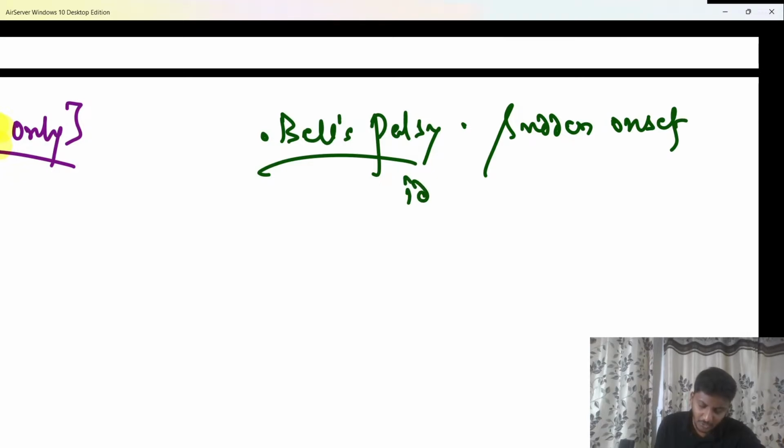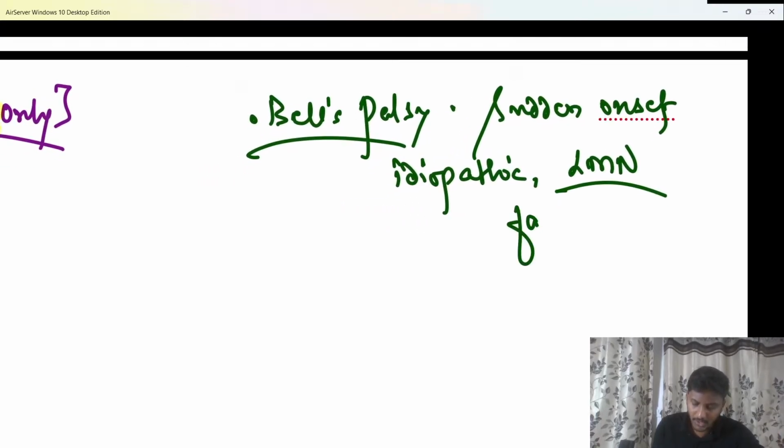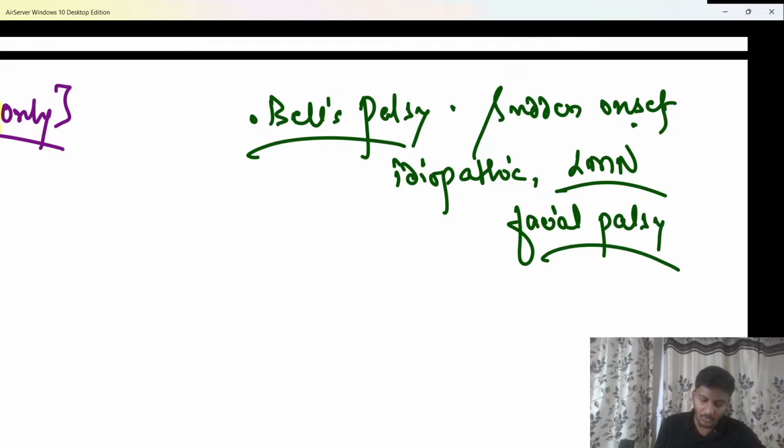Most of the cases are idiopathic only. Lower motor neuron facial palsy, and this was the question, beta. Is Bell's a lower motor neuron or upper motor neuron? So a sudden onset idiopathic lower motor neuron facial palsy is what is called a Bell's palsy,